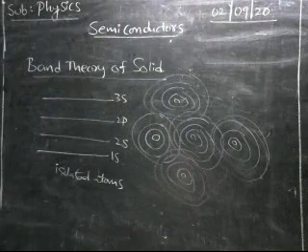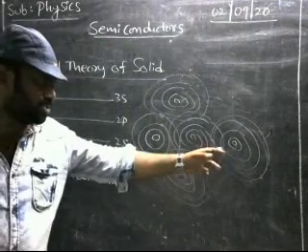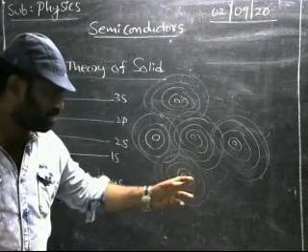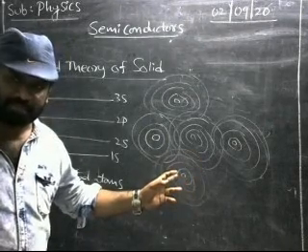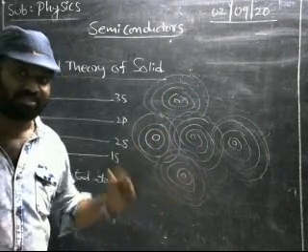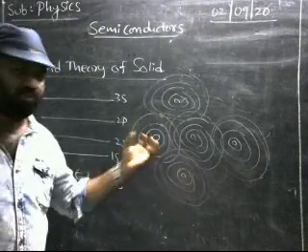What you observe is that the outermost energy levels overlap with each other. The innermost orbits remain the same, but the outermost orbits, the energy levels, overlap.